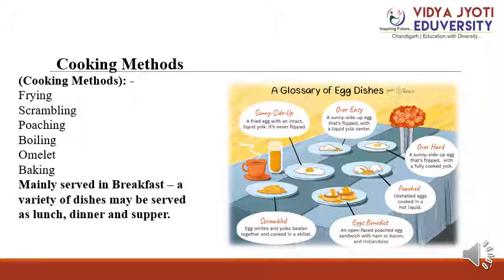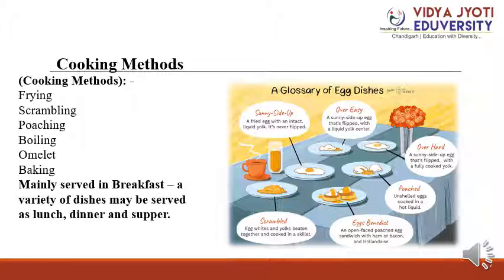Then about poaching. In poaching, the egg is cooked in simmering water to which a little salt or vinegar has been added to help set the white more quickly. Break the eggs and lower them carefully into the water, and use an egg ring to keep the shape. Boiling: for boiling, lower the egg in boiling water without cracking the shell, about 4 minutes for a soft boil and again 10 to 15 minutes for a hard boiled egg.